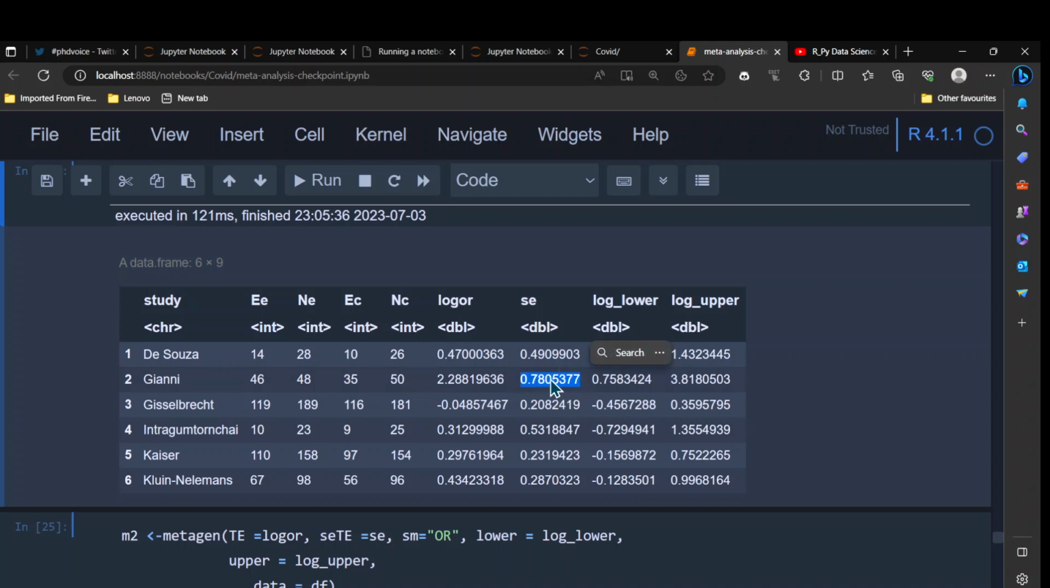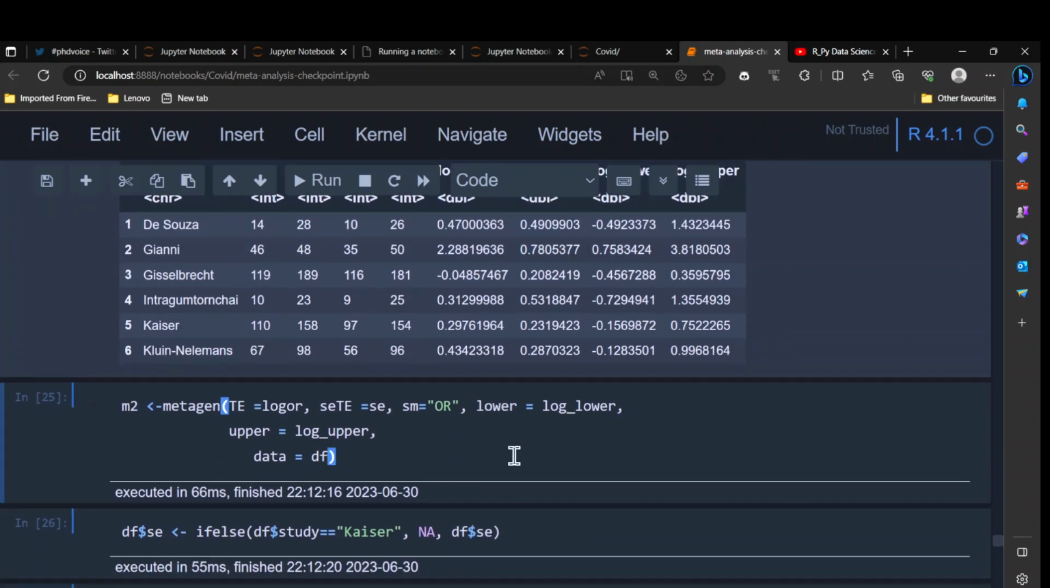But if you don't supply the confidence interval, but you supply the standard error, the metagen function will only use the standard error. Sometimes when you collect the data, some studies may report confidence intervals, others may report standard error. This is not a problem for metagen. You can give it the log odds ratio and the upper, and the rest will be calculated for you.